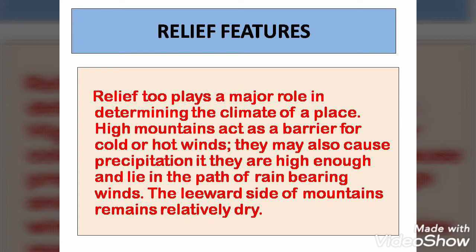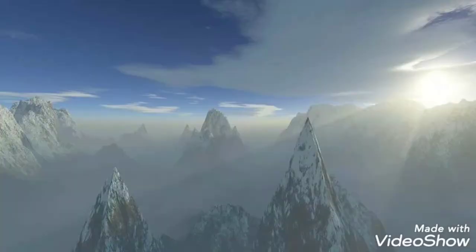Another way these mountains work: if moisture-bearing winds are coming, if the winds are coming with moisture, with water, they bring rainfall to one side of the mountain. Please remember this. You can see the mountain: on the side from where the winds are coming, the rainfall will take place there.